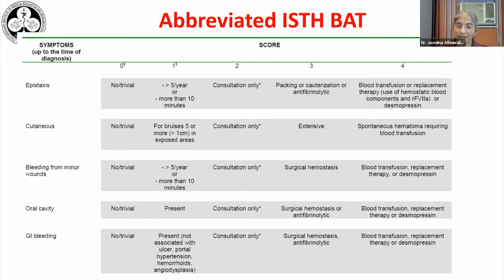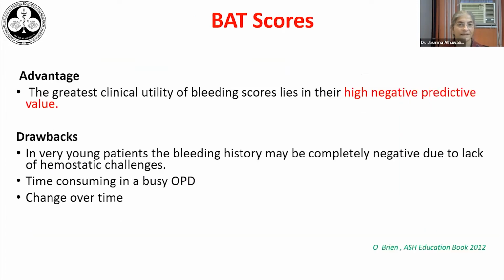These are very important for primary healthcare assessment, but when coming as a referral from a hematologist, one need not rely on BAT scores to guide further testing. The advantage of BAT scores is that they have a very high negative predictive value. So a low BAT score virtually excludes a significant bleeding disorder.